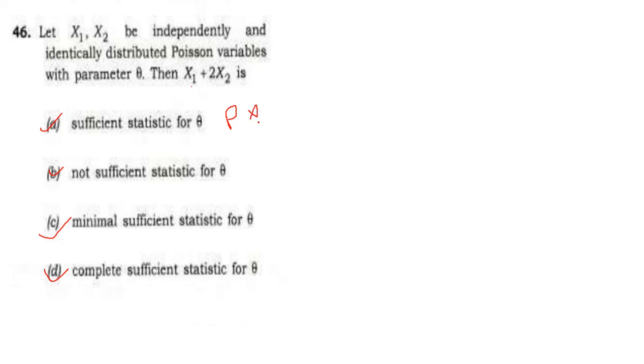Here the factorization formula is not applicable. I am taking X1 equal to x1, X2 equal to x2, divided by the statistic equal to t, I am assuming t.